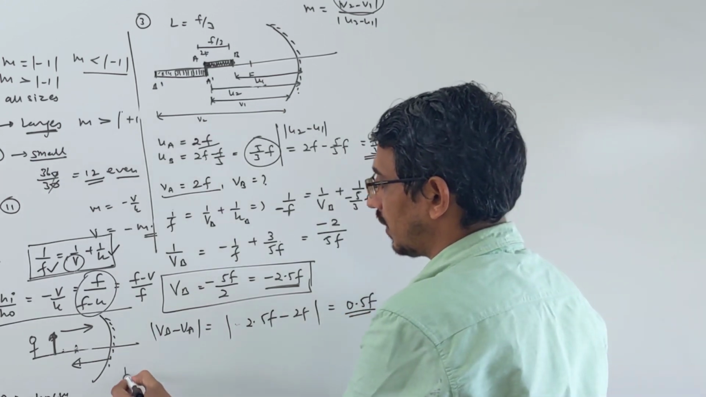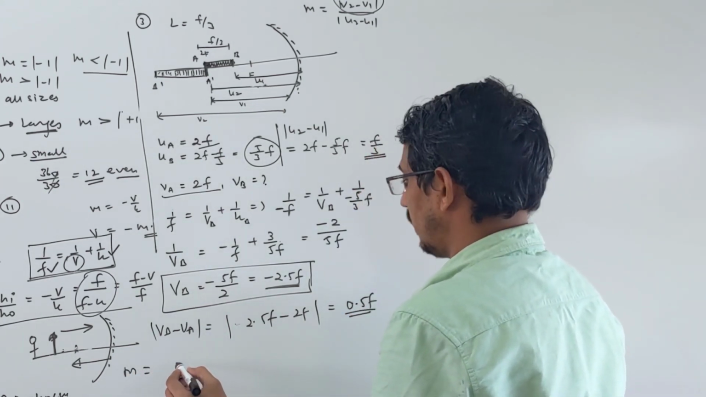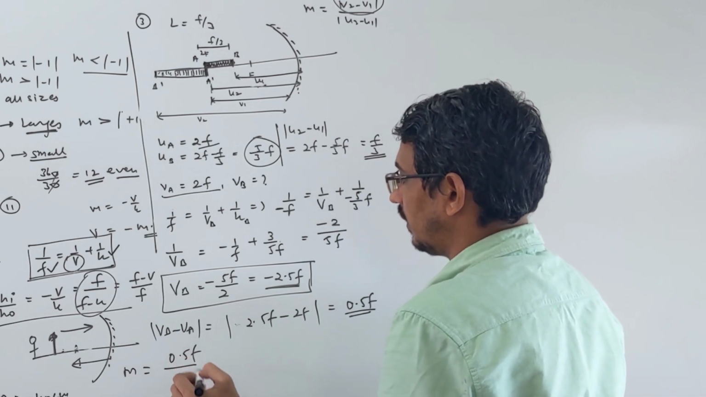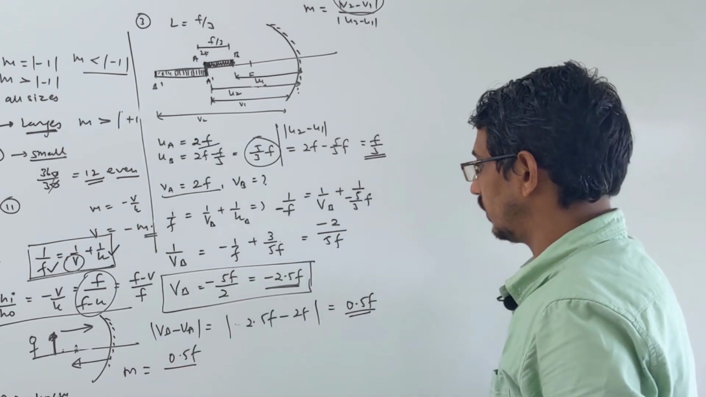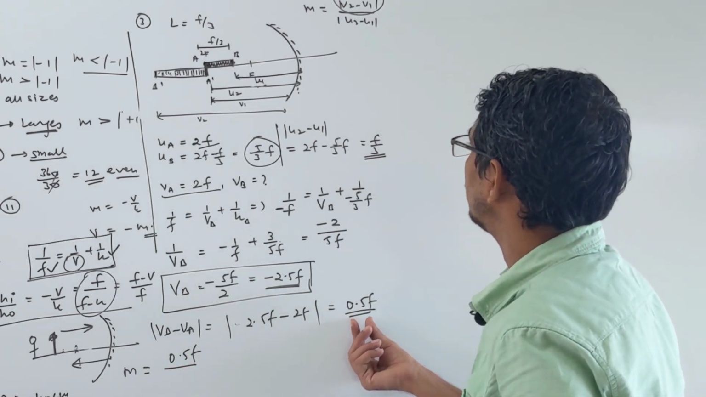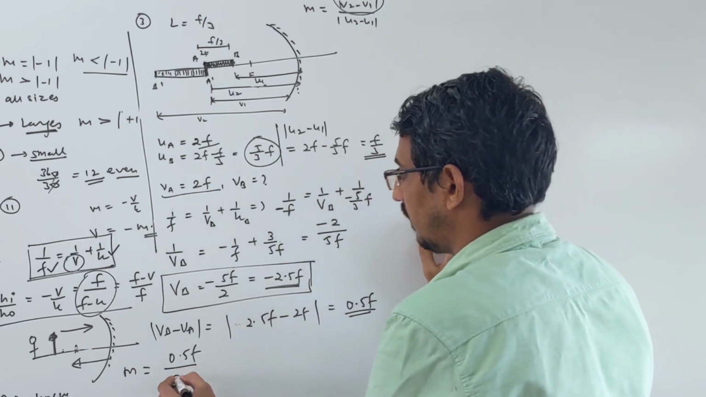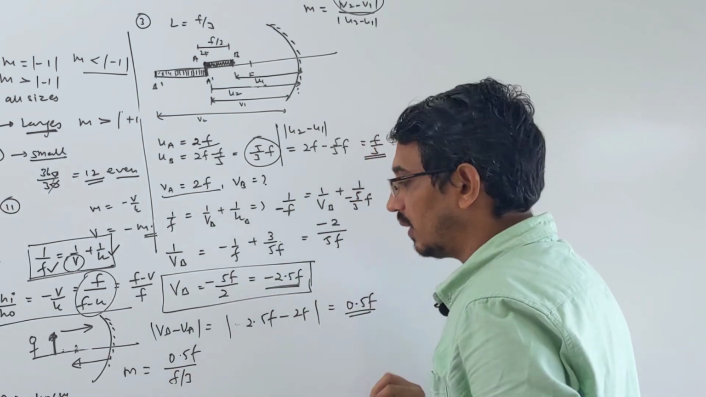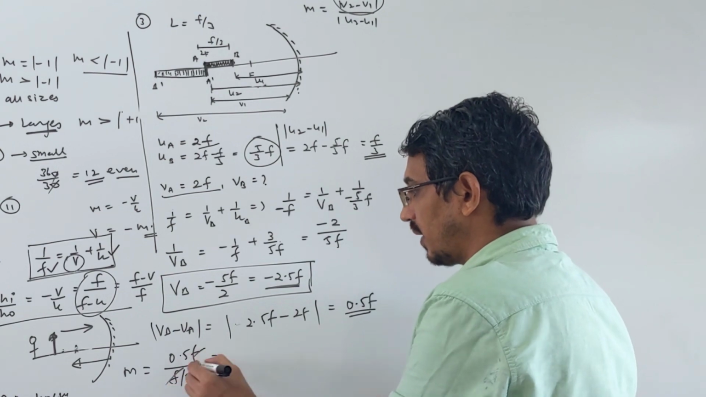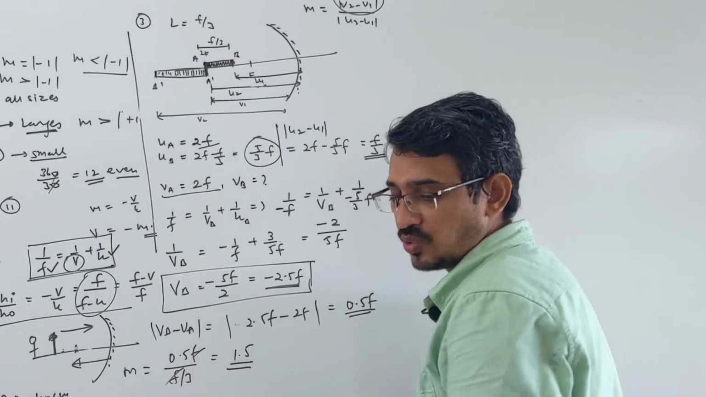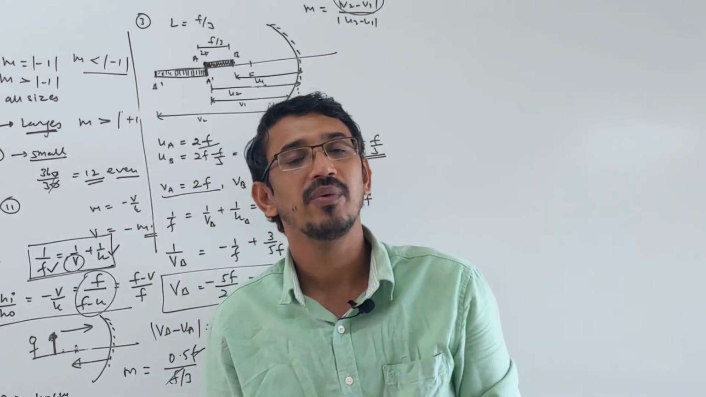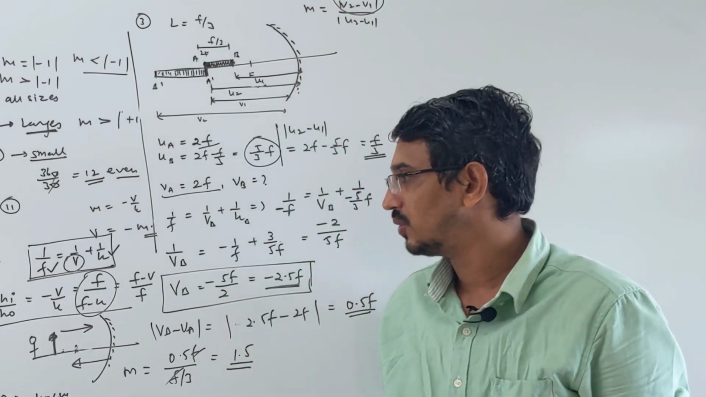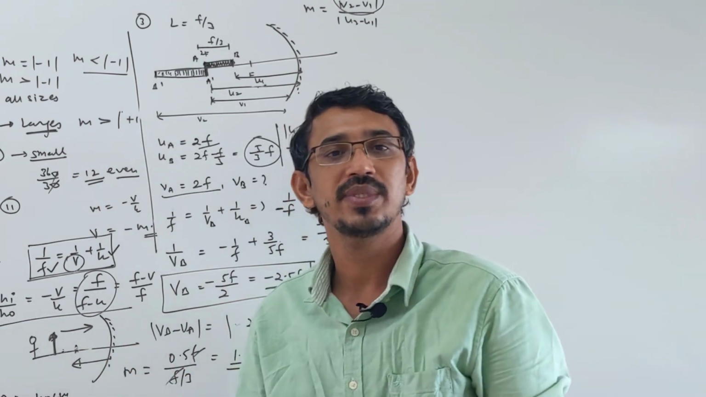Now this is your magnification, m will be 0.5 of f, and your object, where is your object length, that's given f by 3, correct? Okay, 3 goes up, so you are getting f against f, you are getting simply 1.5. So your image is magnified by what amount, 1.5. So image size will be 1.5 times the object size.